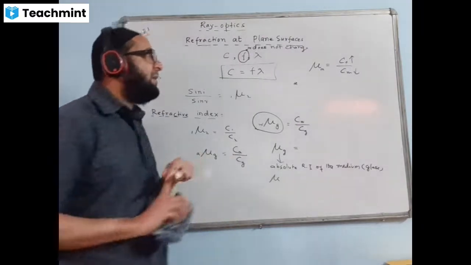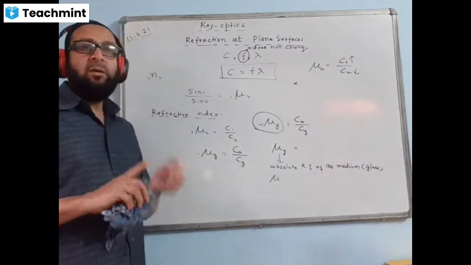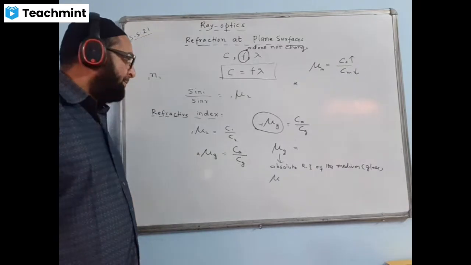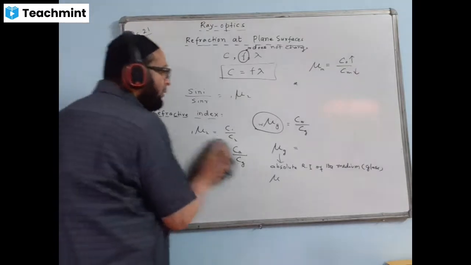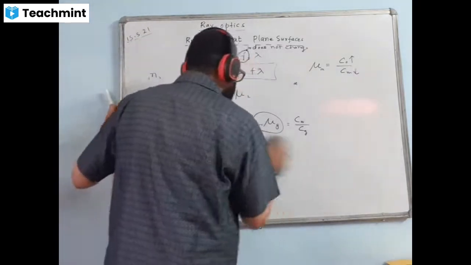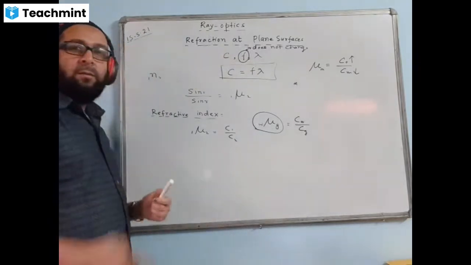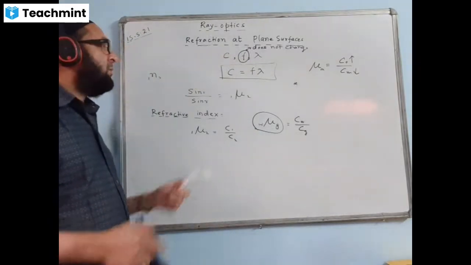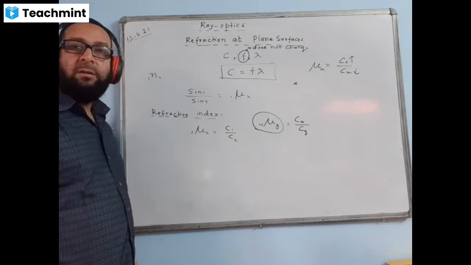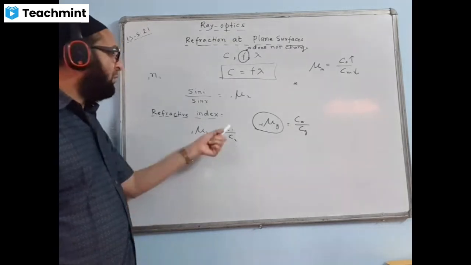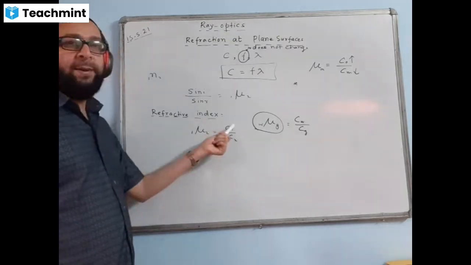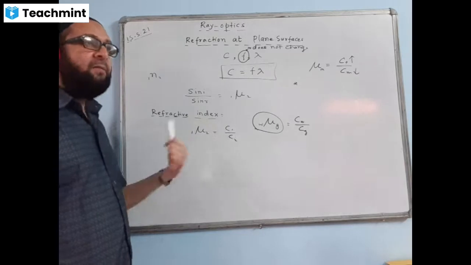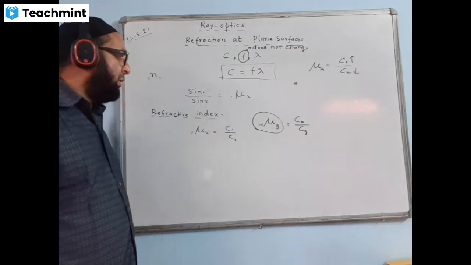So there are two types of refractive index: absolute and non-absolute. Now, please write down: refractive index will have no unit. Why will it have no unit? Because it is a ratio of two similar quantities always, like speed here, then also speed. So refractive index as such will have no unit.